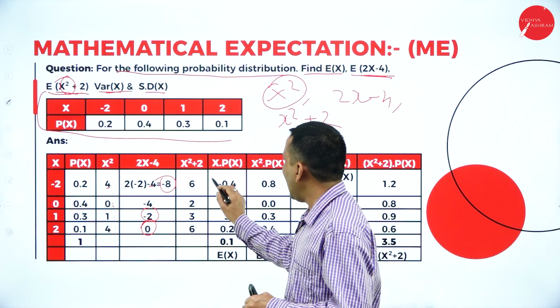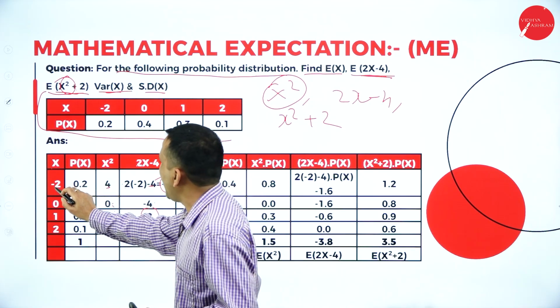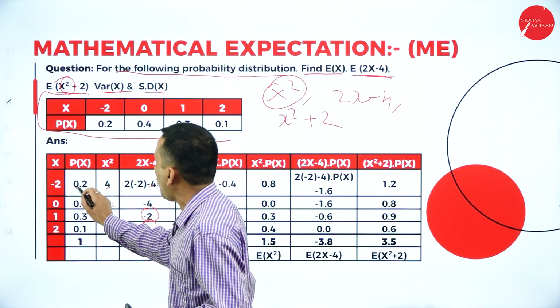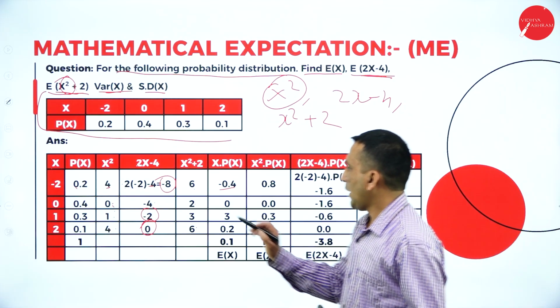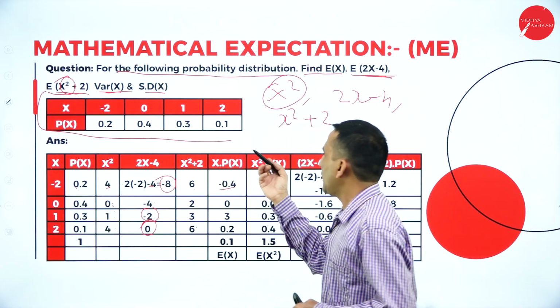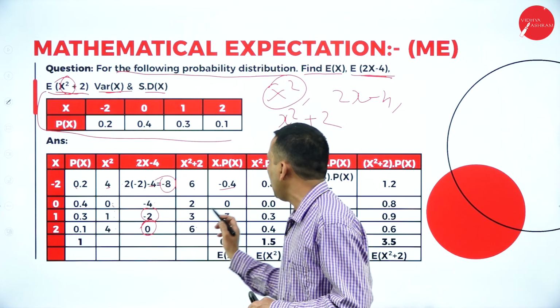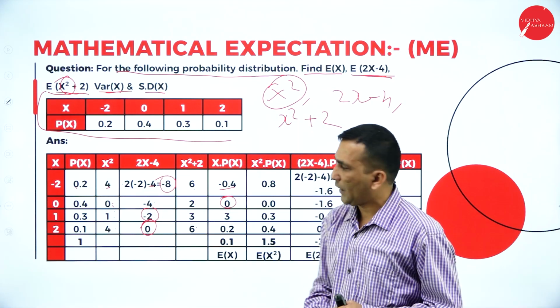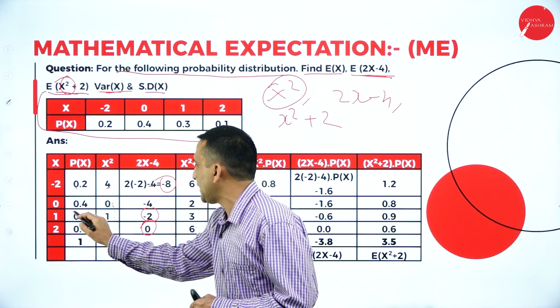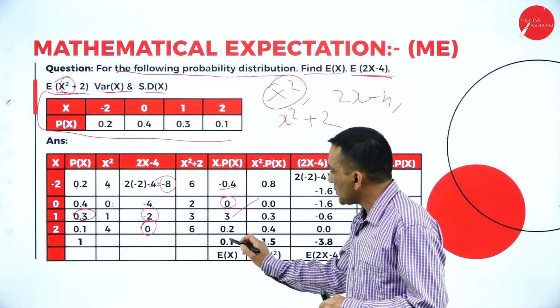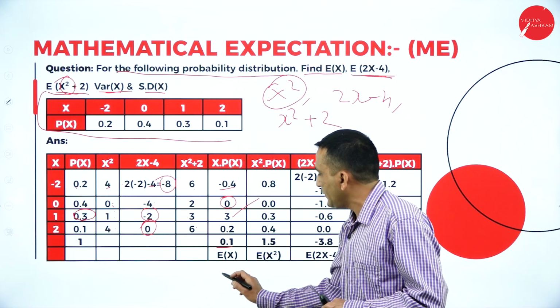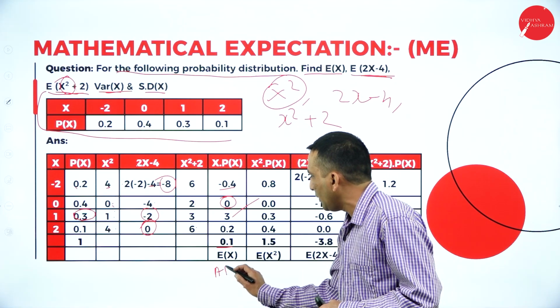Now we multiply the first x value minus 2 with the respective probability 0.2, and we get minus 0.4. Next, 0 into the respective probability, anything multiplied by 0 gives 0. Next, 1 into the respective probability 0.3. The same procedure, and after taking the total, which is nothing but the arithmetic mean, we get the value.